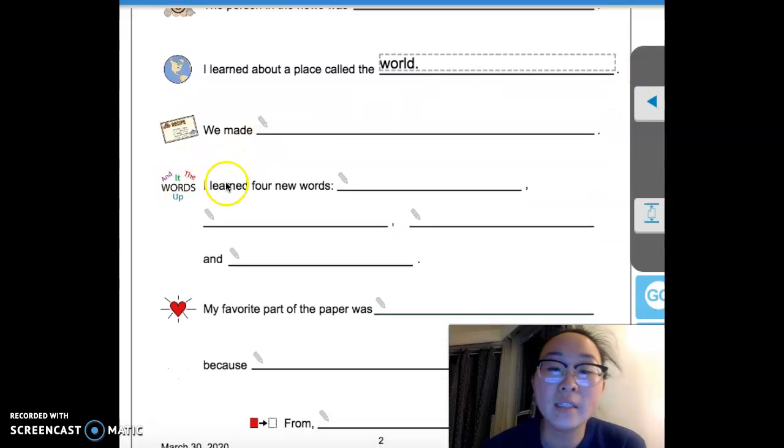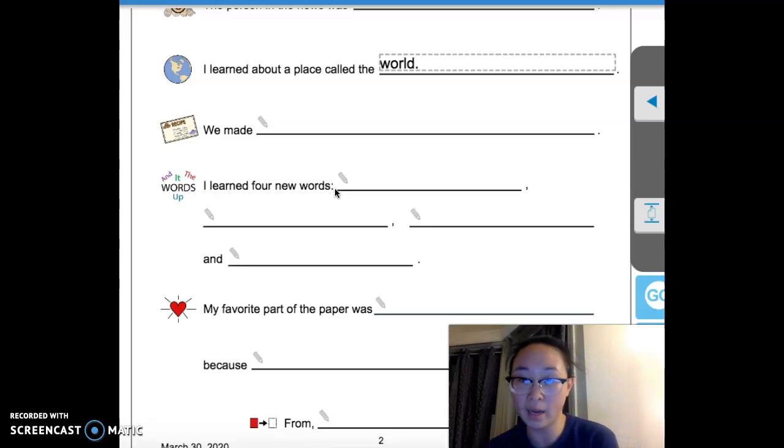So the next one is words. I learned 4 new words. So what are the 4 new words that we learned this week? If you don't remember, which is okay, you can refer back to your vocabulary page or your definitions page, and those will tell you the 4 new words that we learned today. So while you're doing that, I will write the answers.